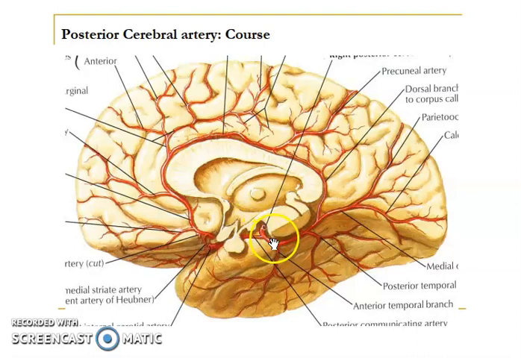After knowing the course of the posterior cerebral artery, let's study the branches of the posterior cerebral artery. The posterior cerebral artery gives the anterior temporal branch, the posterior temporal branch, the parieto-occipital branch, and the calcarine branch. So this is the parieto-occipital branch in the parieto-occipital sulcus, and the calcarine branch into the calcarine sulcus.